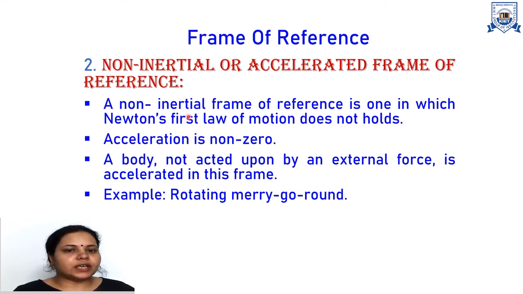So these are the two different types of frame of reference, one is inertial and second is non-inertial. I just want to summarize the inertial and non-inertial frames of reference by comparing these two. Inertial frames of reference are those in which Newton's first law of motion holds. Non-inertial frames of reference are those in which Newton's first law of motion does not hold. An inertial frame of reference has zero acceleration, while a non-inertial frame of reference has non-zero acceleration. In an inertial frame of reference, a body not acted upon by an external force is unaccelerated, while in a non-inertial frame of reference, that body is accelerated. So this is the small comparison between frames of reference.